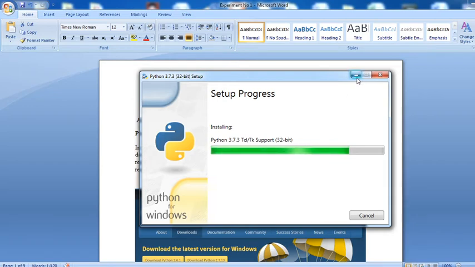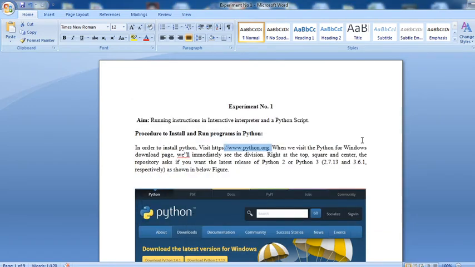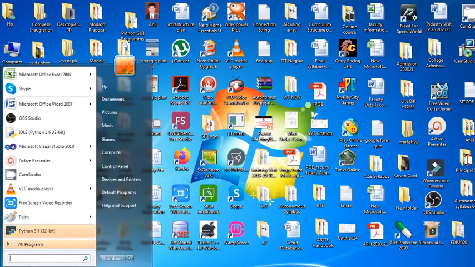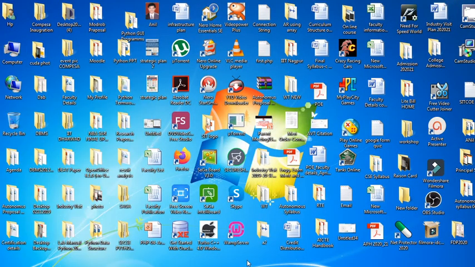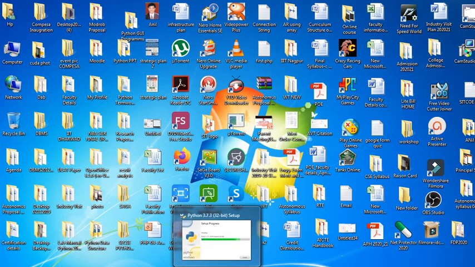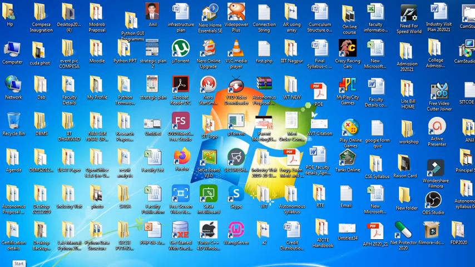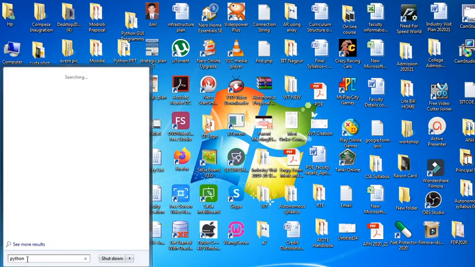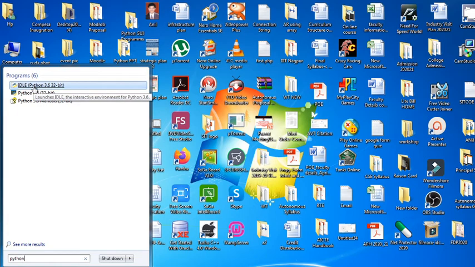Okay, minimize this. See here, I have already installed one more version. Suppose consider this installation process is complete and you go to Start. How to start your Python? Go here, click for Python. Here you search, Python is already available, IDLE Python 3.6 version is already available here.